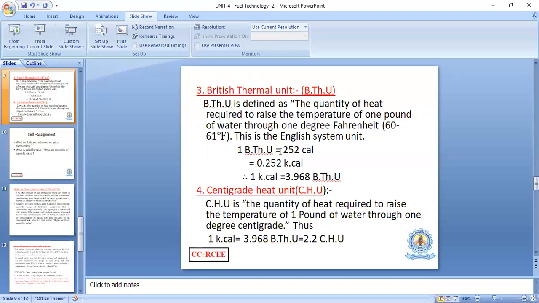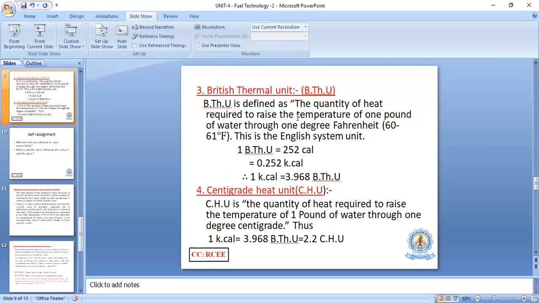Next, the fourth unit is the centigrade heat unit, CHU. This is also one of the heat units: the quantity of heat required to raise the temperature of 1 pound of water through 1 degree centigrade.